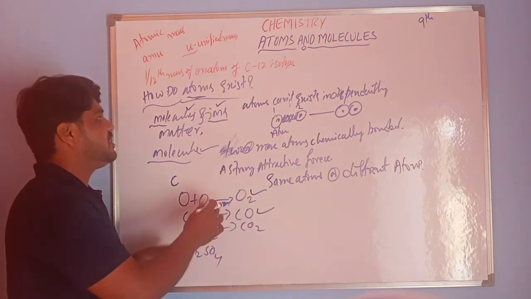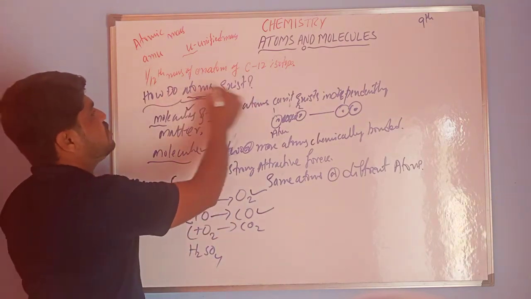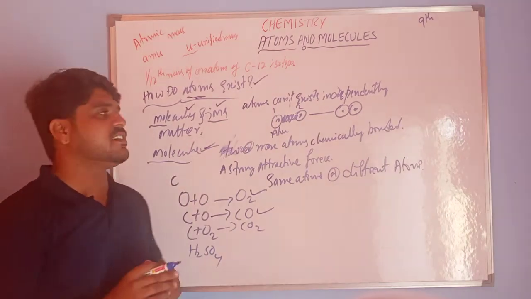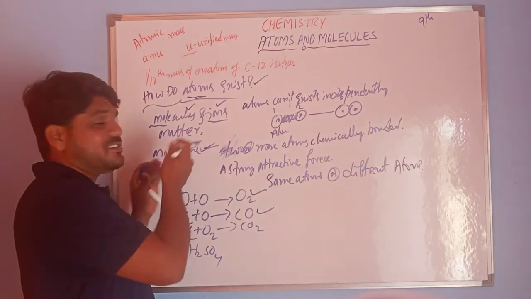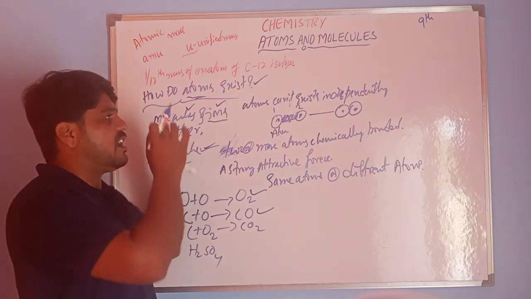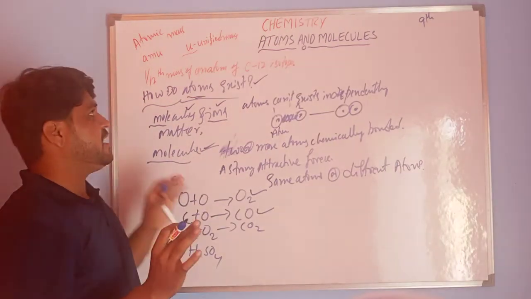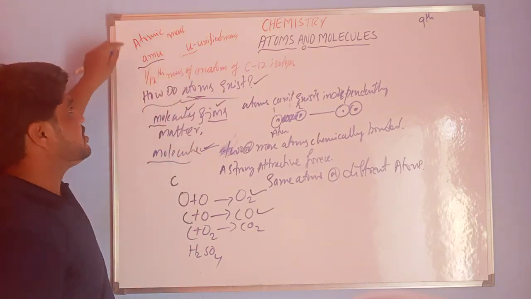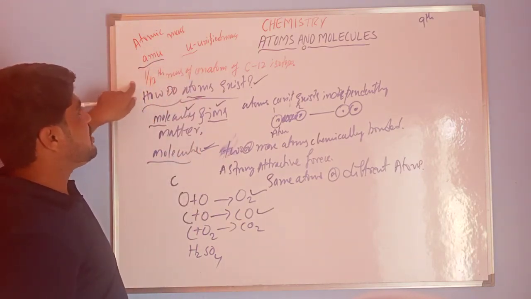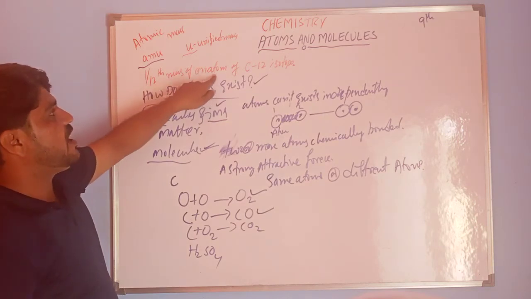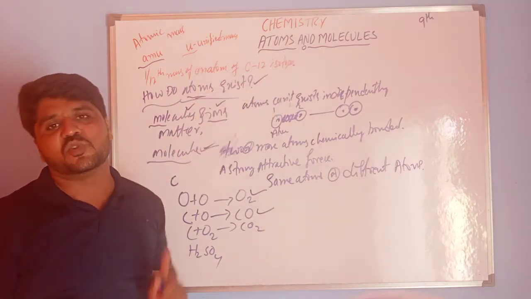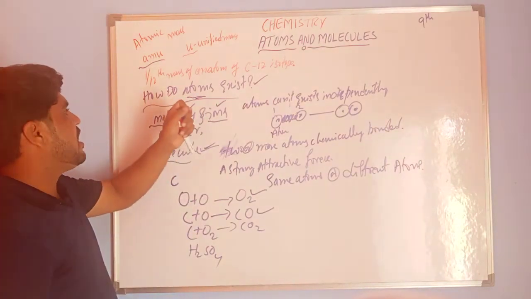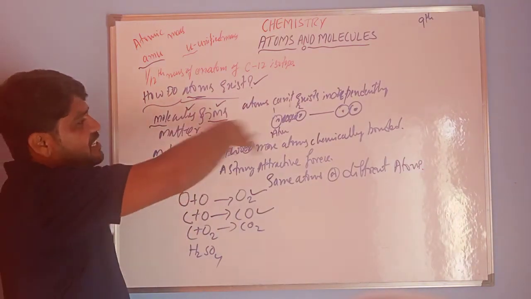So this is today's class: how atoms exist, and molecules. In the next class we will discuss in depth the elements, molecules, ions and compounds. This is very important. AMU means atomic mass unit, which is equal to 1/12th the mass of an atom of carbon 12 isotope. From the atomic mass we can elaborate all these things.